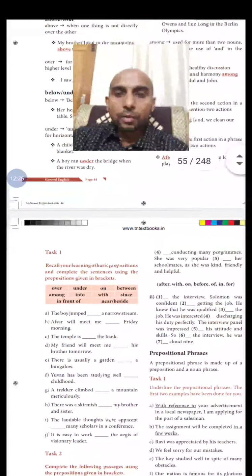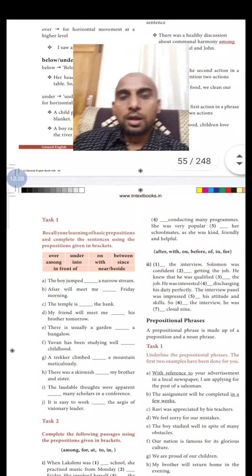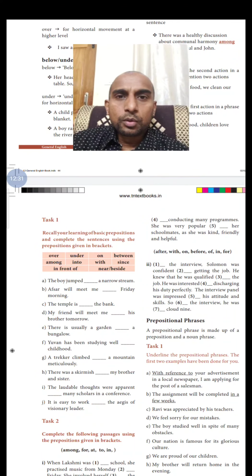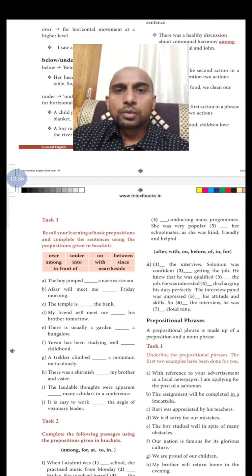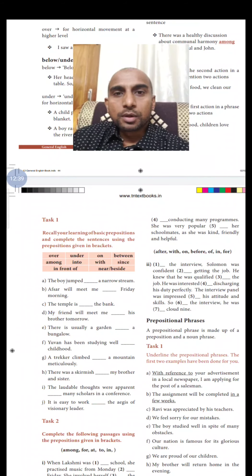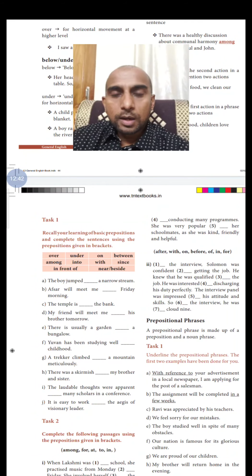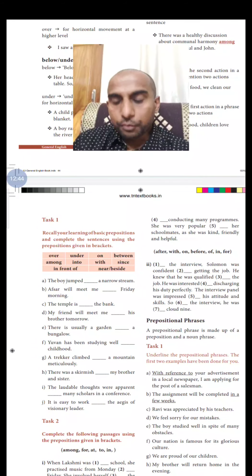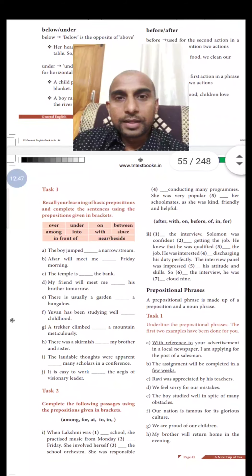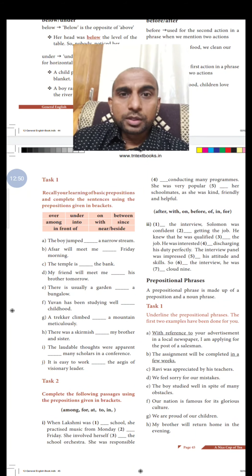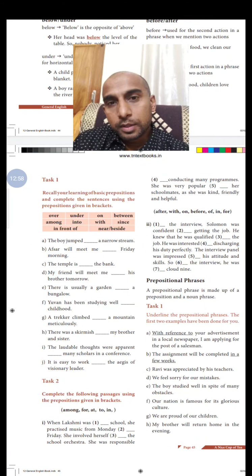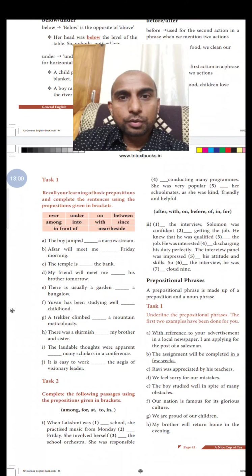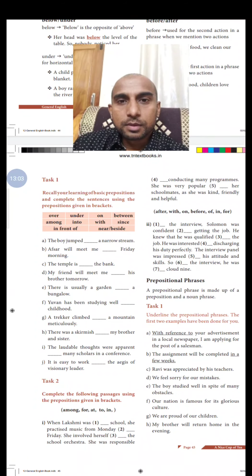Well, I think you would have got an overall idea about prepositions, and also you are using many prepositions in your assignments, in your writing work. So you would have come across more prepositions which are not given in your text as well. Okay, now let us move on to the task. We can take page number 45 and let us fill the answers now. You can pause the video for some time and fill all the answers, and then you can check whether your answers are correct. In the meantime, I will dictate the answers now. So you can pause and you can continue from task number 1.